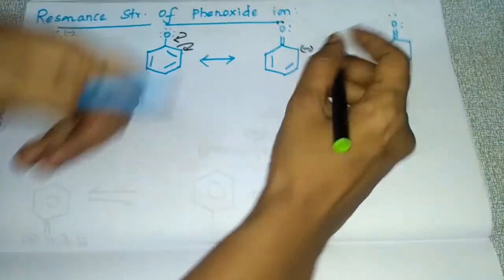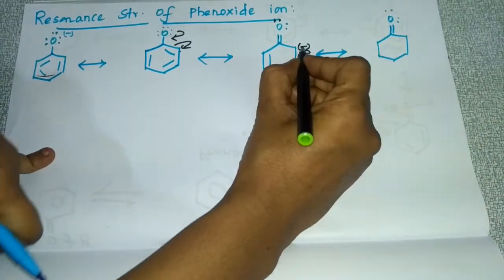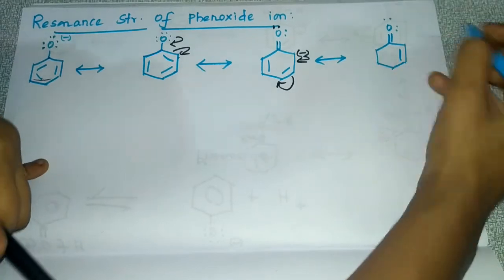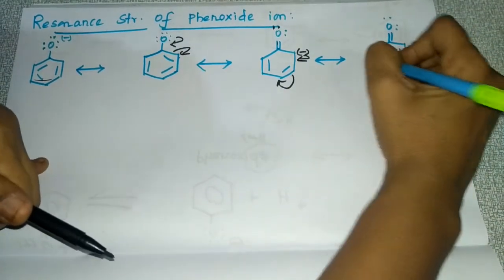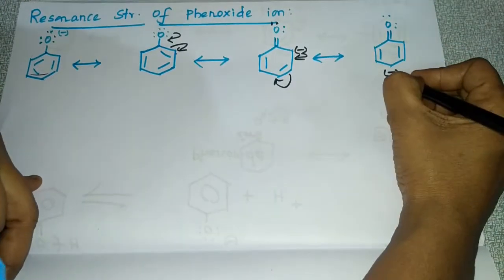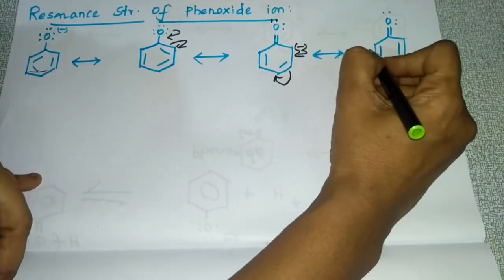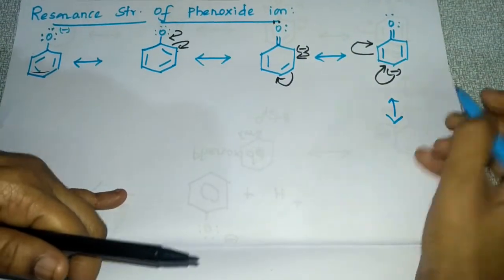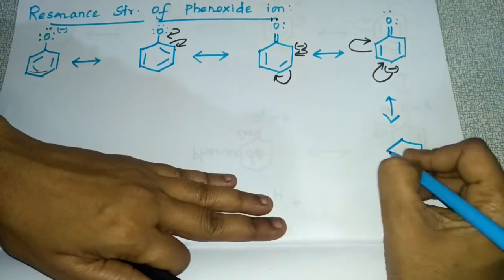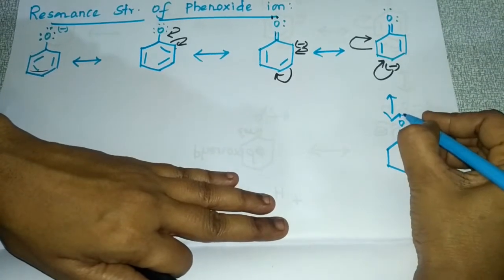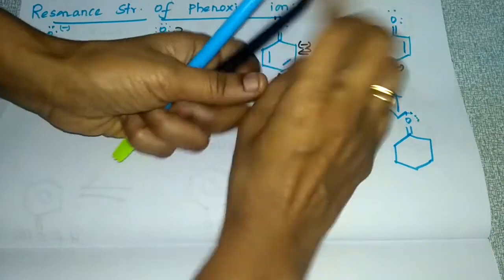And in this, what happens? These electrons will become a bond and this bond will become electrons here. So here it will be like that only, and this bond will be the same and here the electrons will be there. In the next structure, electrons will become a bond and this bond will become electrons here. Here also, double-bonded O with the two lone pairs of electrons.